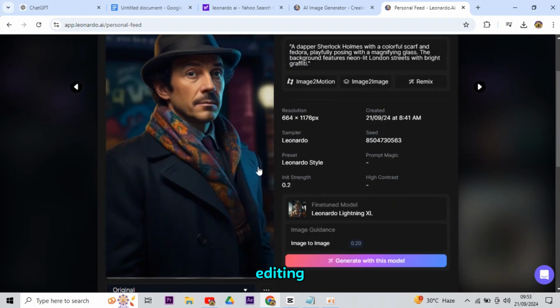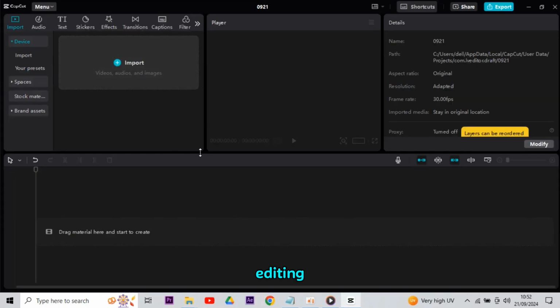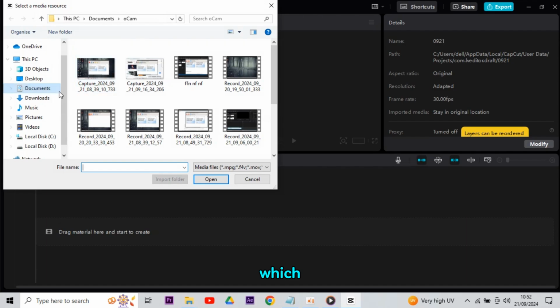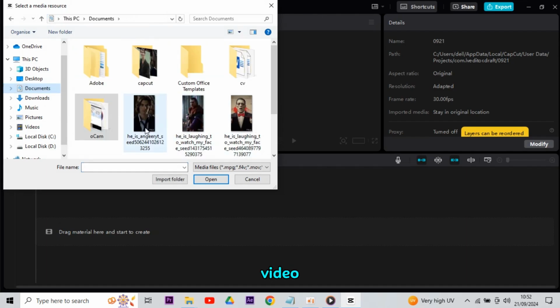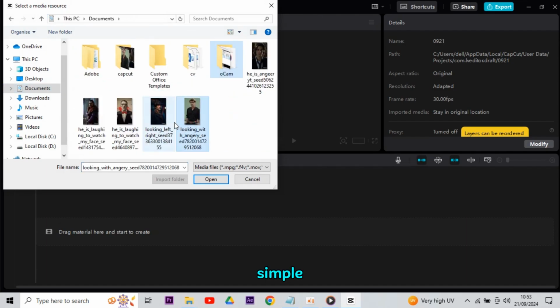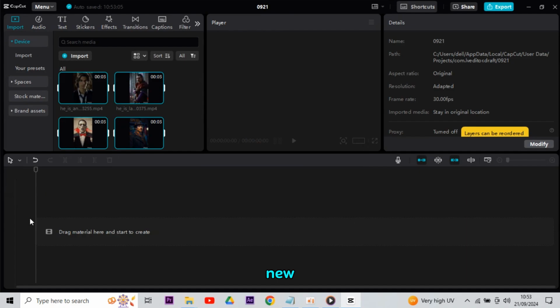Now, come to the video editing part. For video editing, I always recommend using CapCut, which is one of the most popular and best video editing apps. It is very simple to use. You just have to open the app. This interface will open. From here, we have to select New Project and simply import all of the generated content